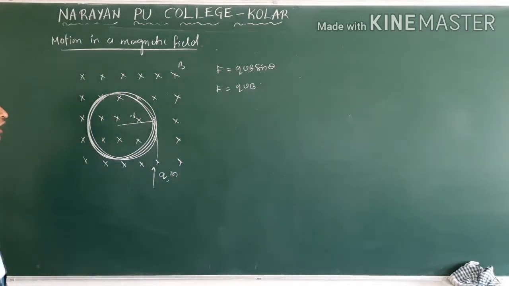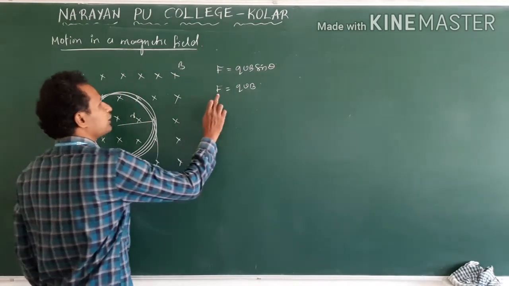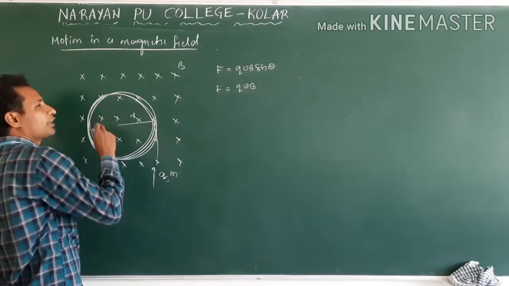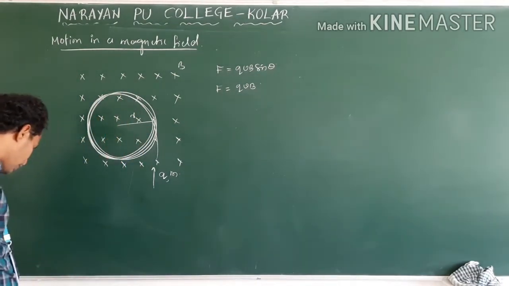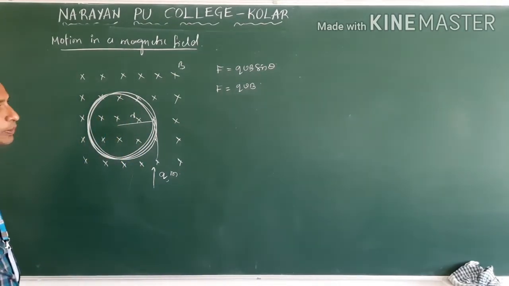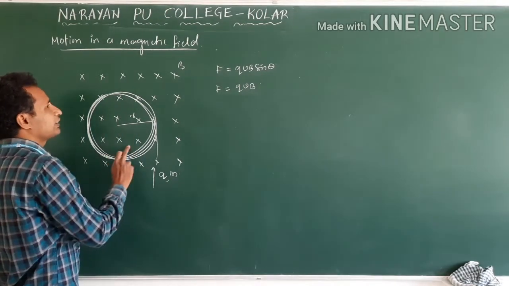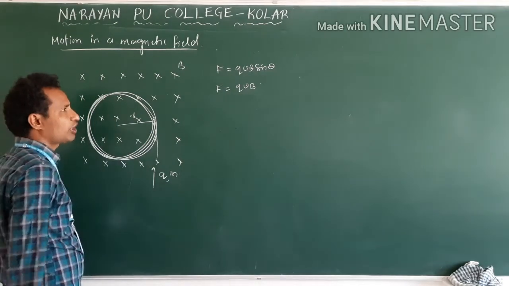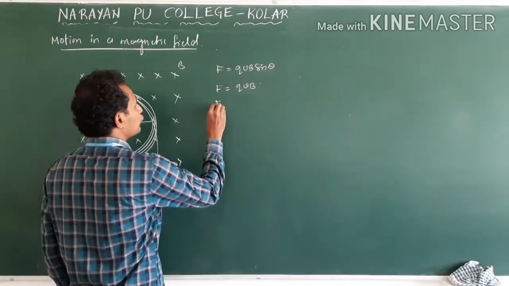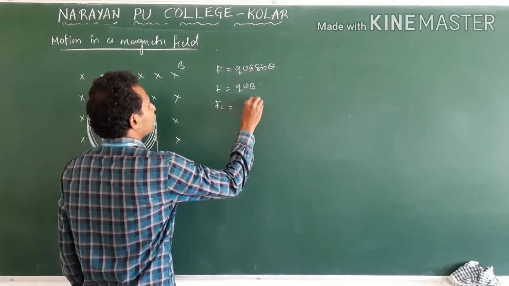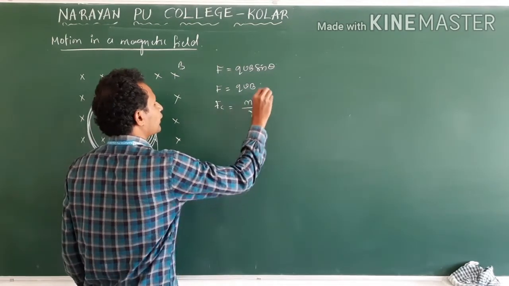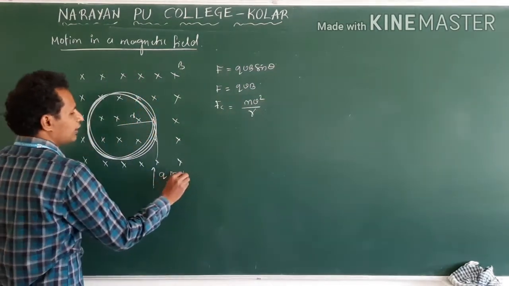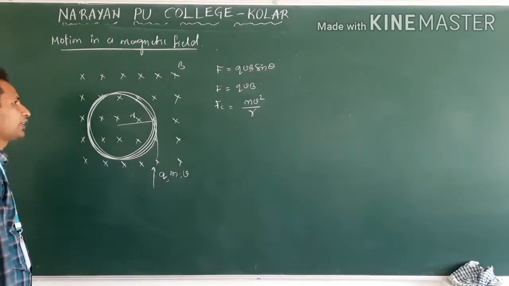Clear? Now, due to this, it follows a circular path. When a body is in circular motion, it experiences centripetal force. In this case, the magnetic force provides the centripetal force to the charged particle. What is the centripetal force formula? mv square by r, where v is the velocity of the charged particle.